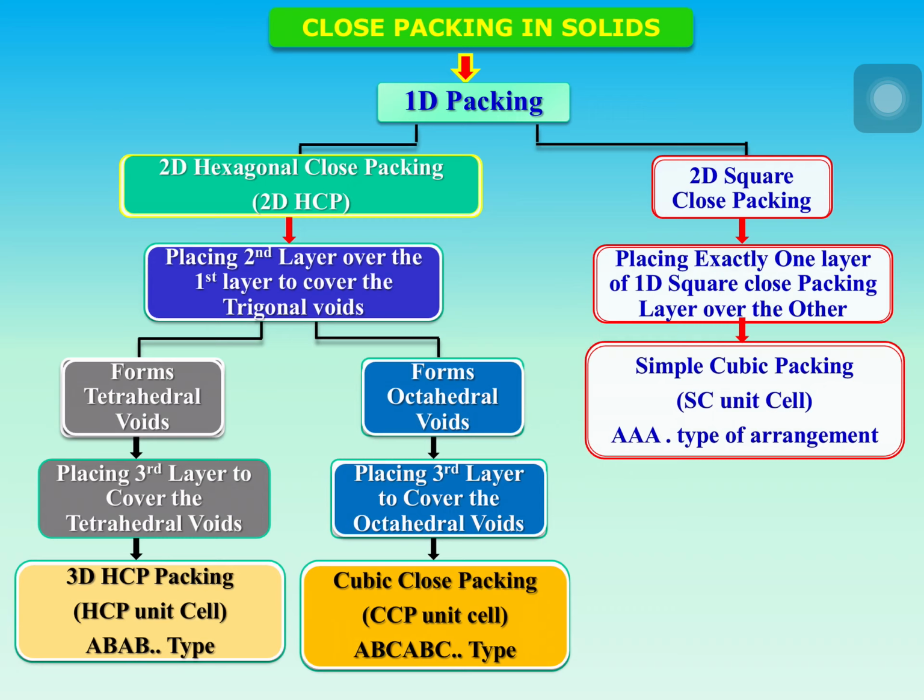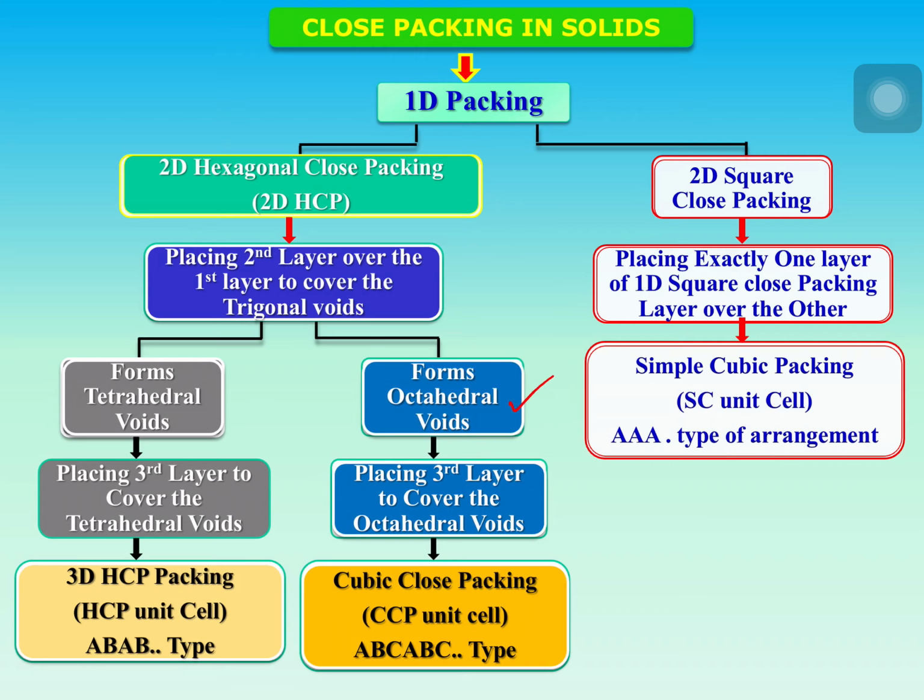When you do so, we are going to get tetrahedral voids and octahedral voids. Means when you try to cover trigonal voids in the first layer with atoms of the second layer, we are going to end up with two types of gaps again. One is tetrahedral gaps, tetrahedral voids or tetrahedral spaces, and the other is octahedral voids, octahedral spaces.